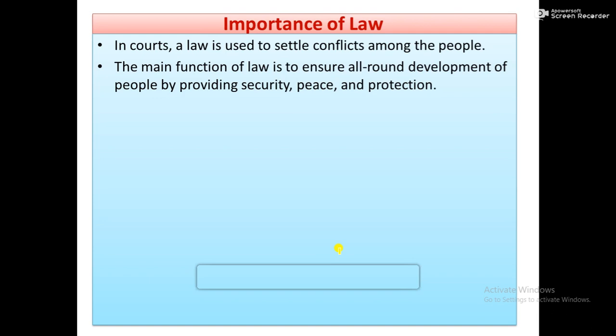So, importance of law. Why is law important? In courts, law is used to settle conflicts among the people, to settle grievances and disputes among the people. Law is important. The main function, meaning the work, of law is to ensure all-round development of the people by providing security, peace and protection. So giving protection, peace and security is also an importance of the law.